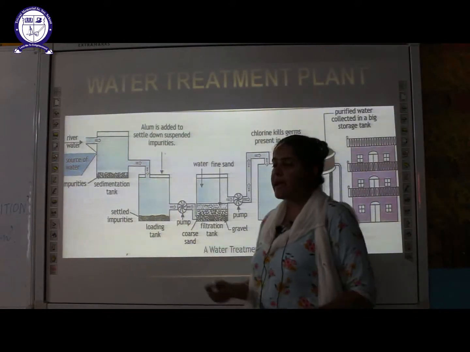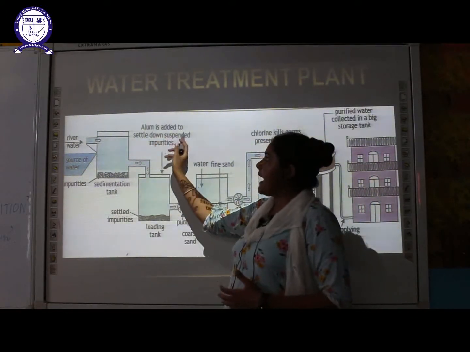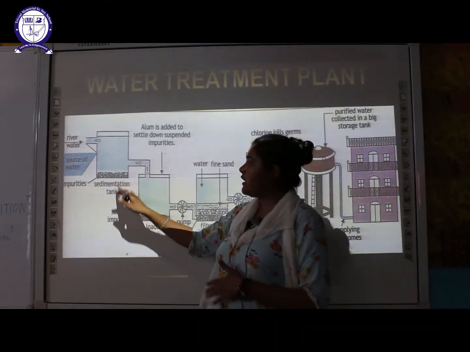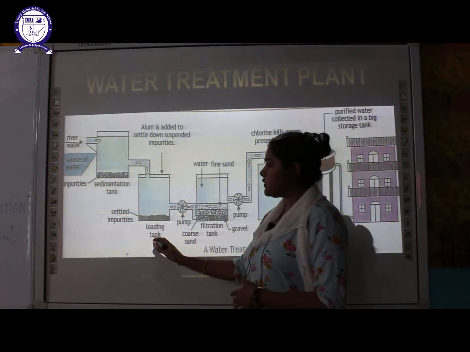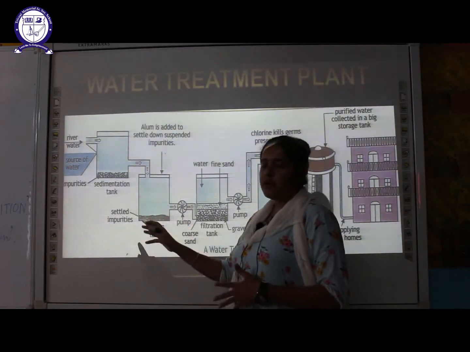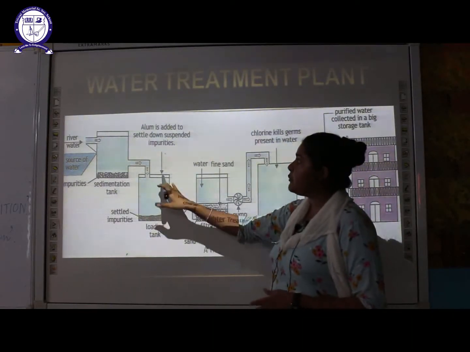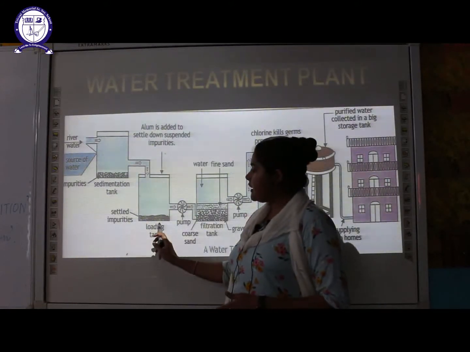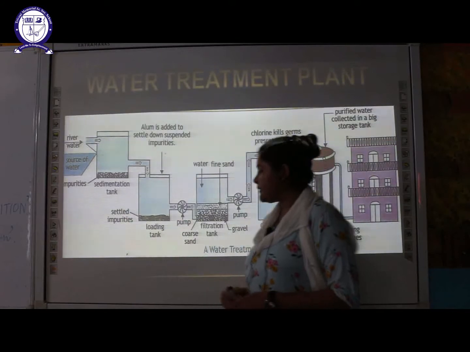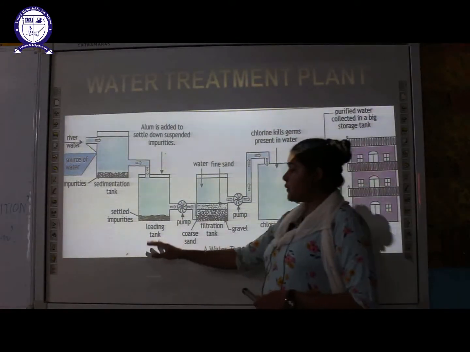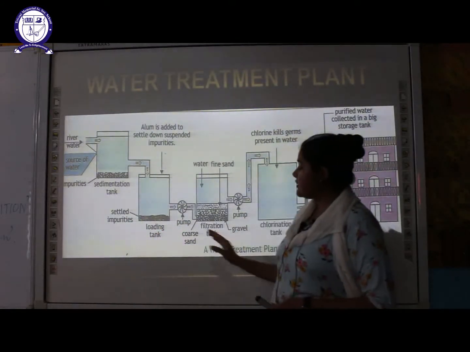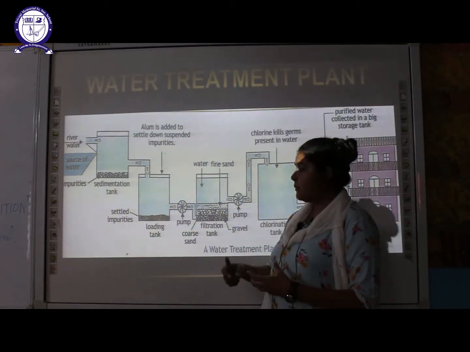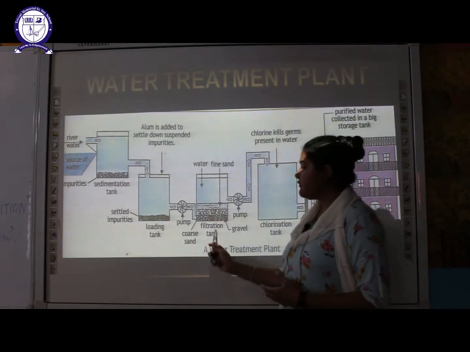In this loading tank, what is added? Alum is added to settle down the suspended impurities. If certain impurities are still there, those suspended impurities will settle down with the help of alum. As you can see here in the diagram, these are the settled impurities. From the loading tank, students, the water is transferred to a filtration tank with the help of a pump.